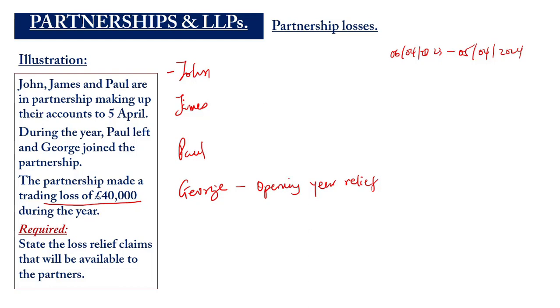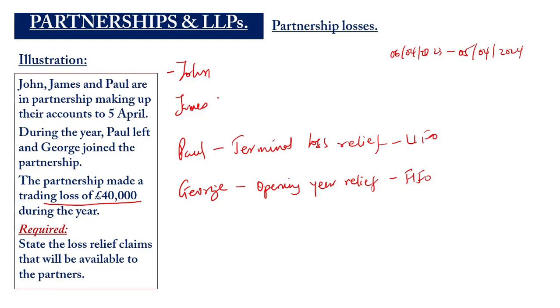Now, Paul also left the business, so Paul will be entitled to a terminal loss relief, okay, where he gets to offset his loss also against 3 years income that was made in the 3 previous tax years on a last in, first out basis. So this one will be a last in, first out basis. This one will be a first in, first out basis.